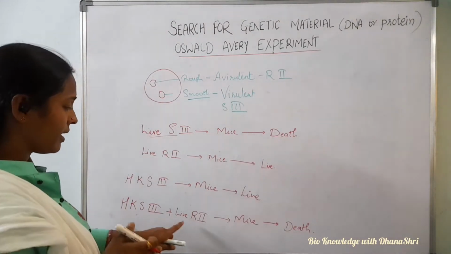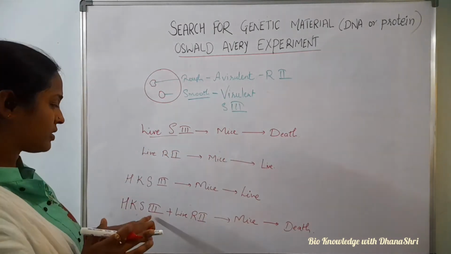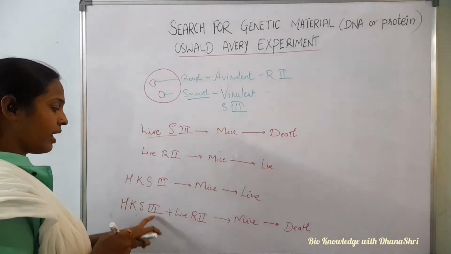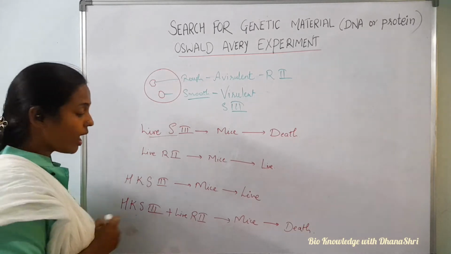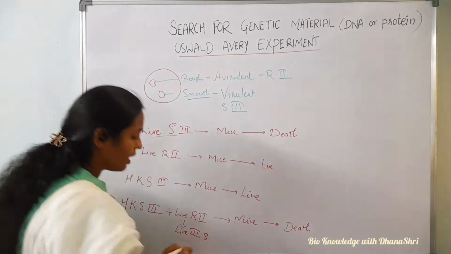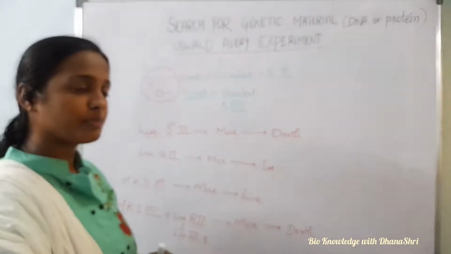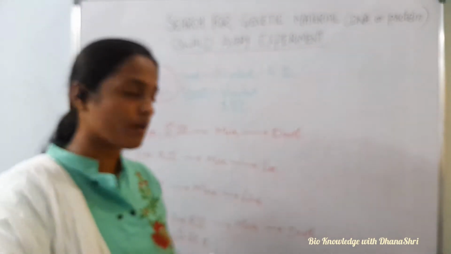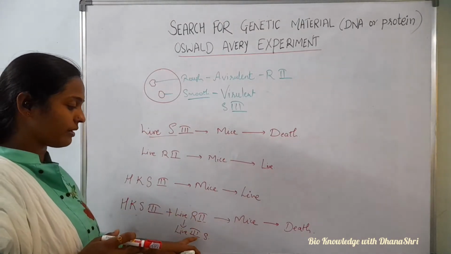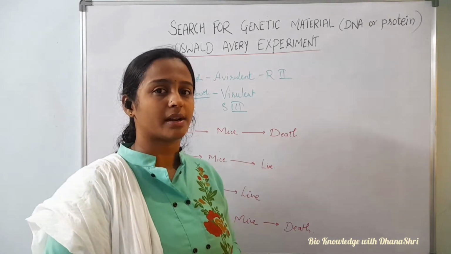The S3 strain causes the death, but here it is not live S3 strain, it is heat killed. But something present in the heat killed strain converted live R2 strain into live S3 strain. Because of that, death of mice occurred. So Griffith said some compound is transforming from heat killed S3 strain to live R2 strain, converting it to live S3 strain. That may be the transforming principle, as he called it.